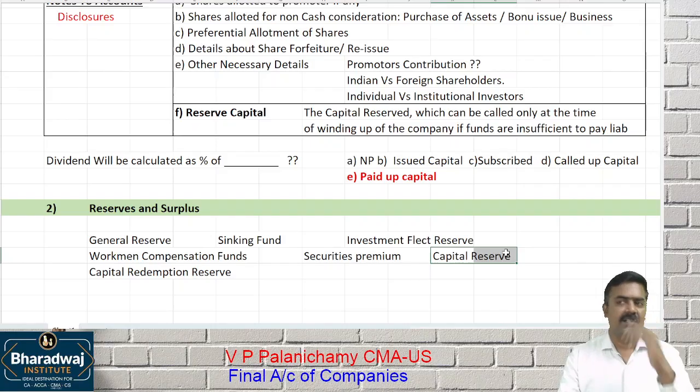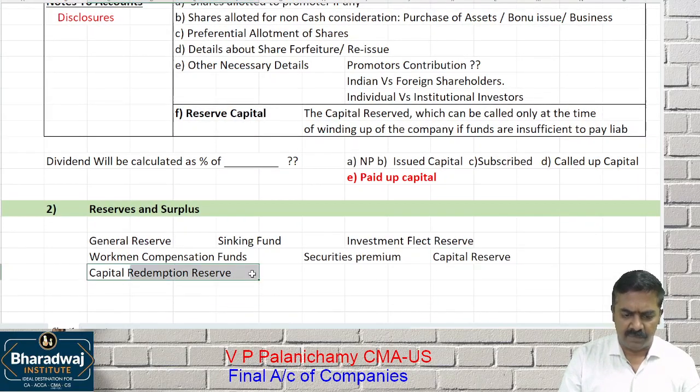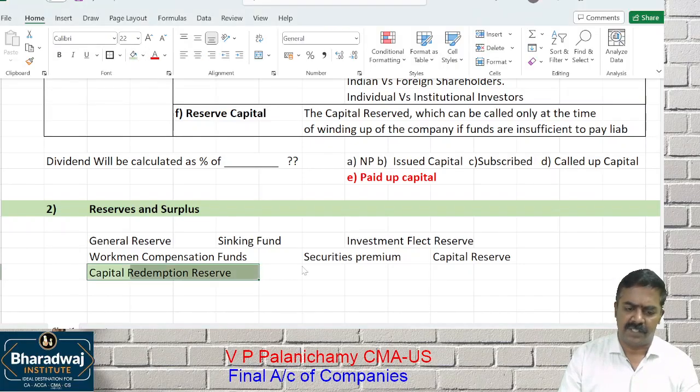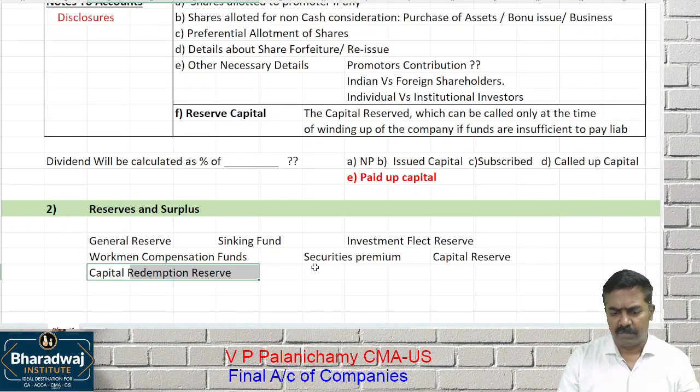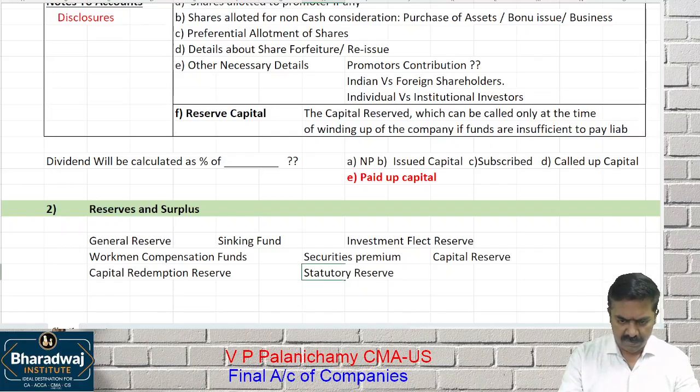Capital reserve can be created in some circumstances, like cancellation of shares or, for example, an employee stock option plan. At that time we will see. What is the next one? Capital redemption reserve. We will learn it in a chapter called buyback of shares, when to create capital redemption reserve and so on. This can be even some statutory reserve. What is a statutory reserve? Required as per some law. Which law? It can be any law.